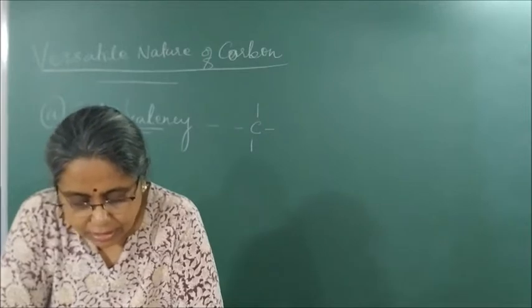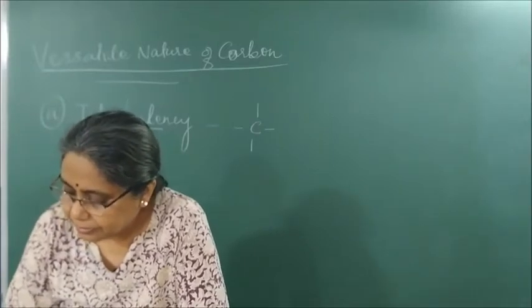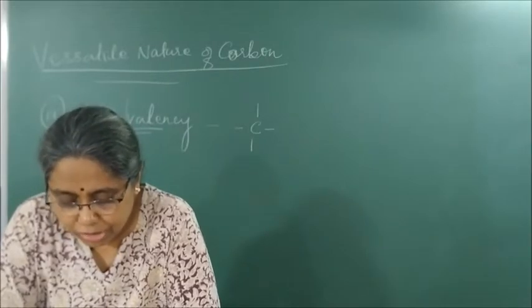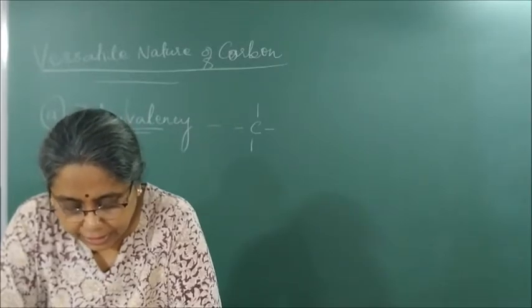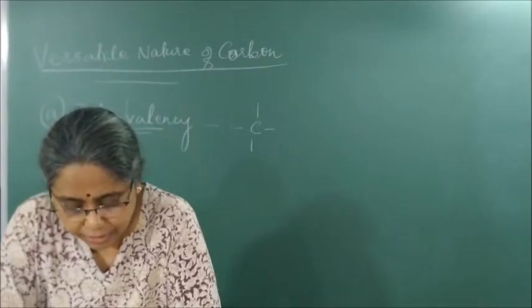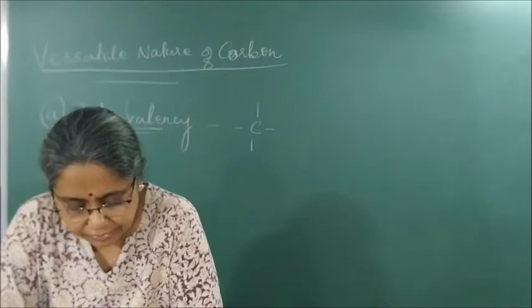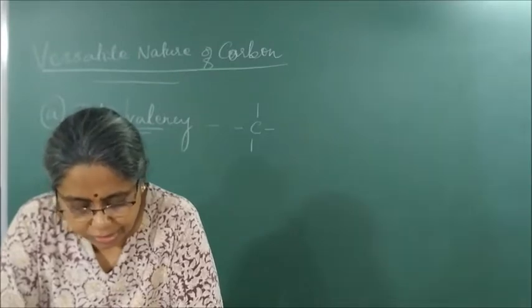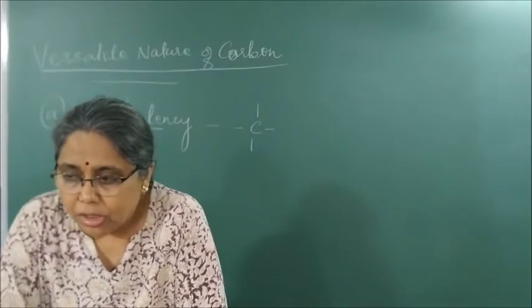Please write the same point. Compounds of carbon are formed with oxygen, hydrogen, nitrogen, sulfur, chlorine, and many elements, giving different compounds. Is this part clear?